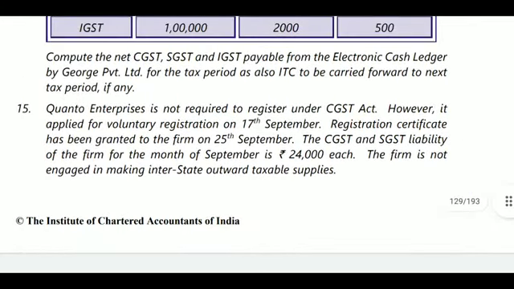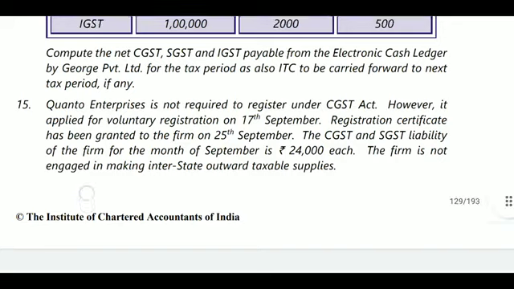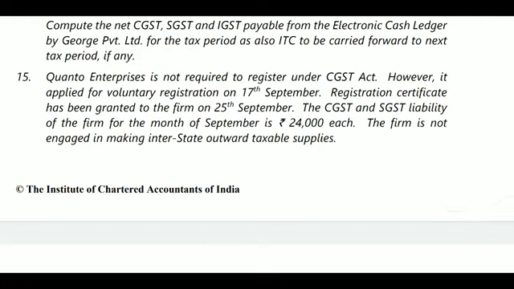Question 15. Quantama Enterprise is not required to register under the CGST Act. However, it applied for voluntary registration on 17th September, as the government has provided for voluntary registration. The registration certificate was obtained by the firm on 25th September. We applied on 17th September and got the registration on 25th September.